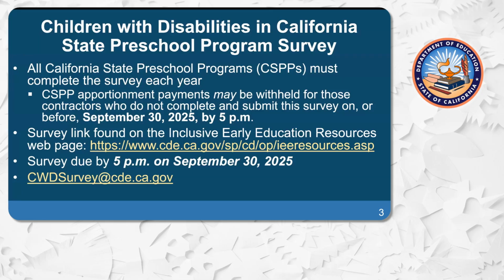survey. The Children with Disabilities survey for fiscal year 24-25 is due by 5 p.m. on September 30th, 2025. If you have any questions regarding the survey, please email our inbox at cwdsurvey@cde.ca.gov. On the next slide, we'll take a deeper dive into the survey.